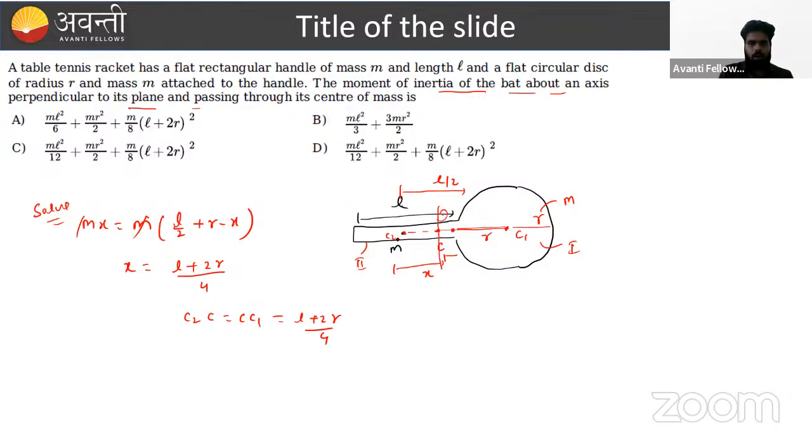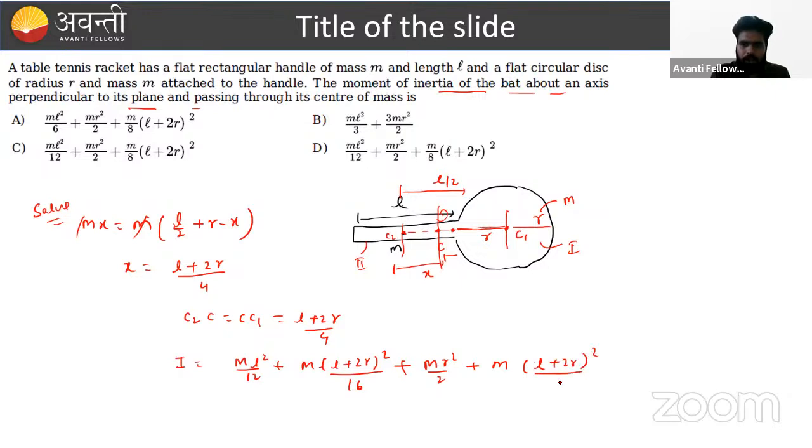For the rod we can apply the parallel axis theorem. Firstly we write ml square by 12 about the center of mass. Then we have to shift by the distance given here, that is m times (l plus 2r) square divided by 16. Then for the disk about its center, that is mr square by 2, again apply the parallel axis theorem. So this will become m, and this distance is also equal to C2C, that is (L plus 2R) square divided by 16.